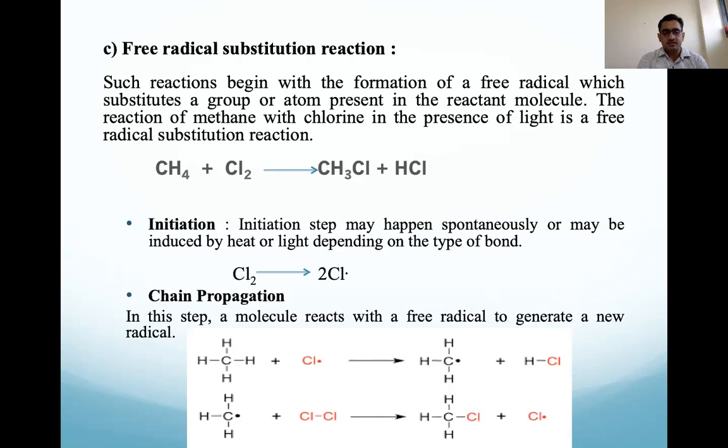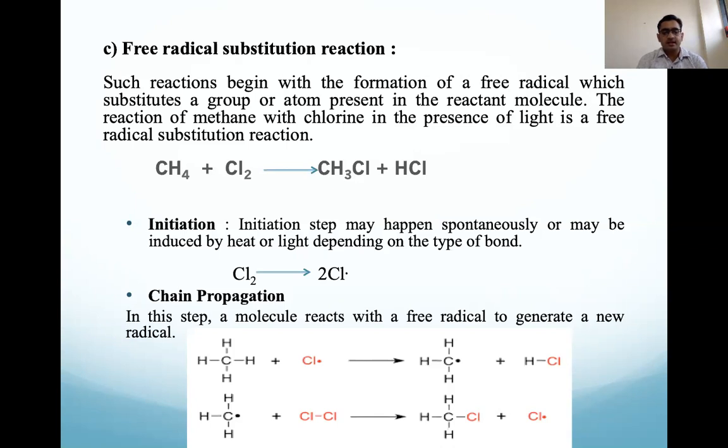So there are these two or three steps or reactions. First is the initiation. First, the radical formation takes place. Homolysis of that particular chlorine molecule takes place, so two chlorine radicals are formed. After that comes chain propagation, that forms the Cl radical.